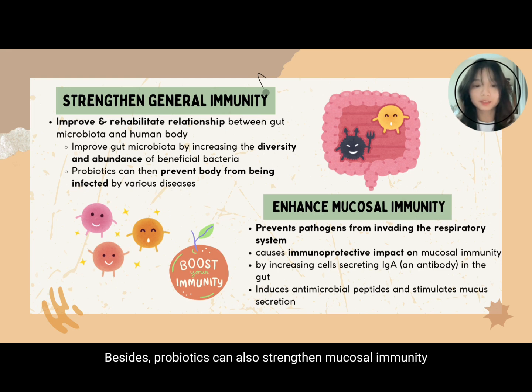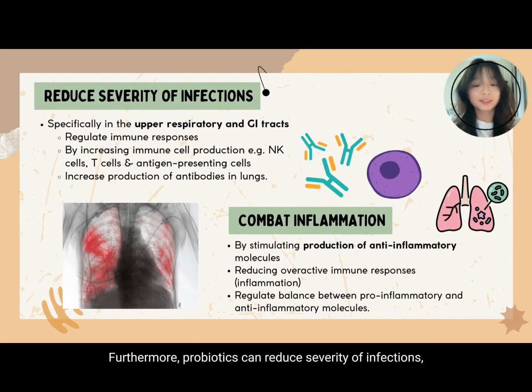Besides, probiotics can also strengthen mucosal immunity by preventing pathogens from entering the respiratory system. It was found that ingesting the probiotic Lactobacillus helveticus can produce an immunoprotective impact on mucosal immunity by increasing the number of cells secreting IgA, which is a type of antibody in the gut, and the probiotic can also induce antimicrobial peptides and stimulate mucus secretion. Furthermore, probiotics can reduce the severity of infections, especially in the upper respiratory and GI tract.